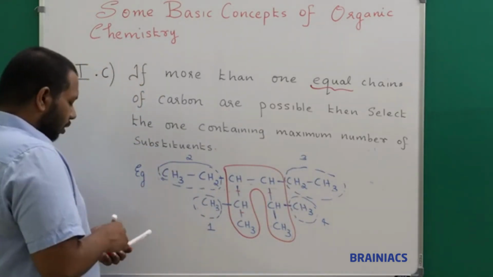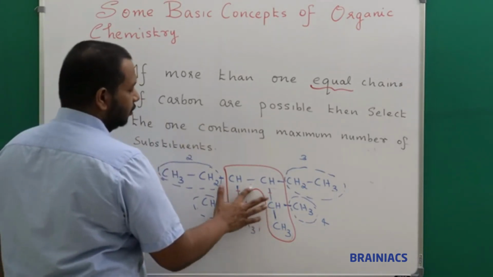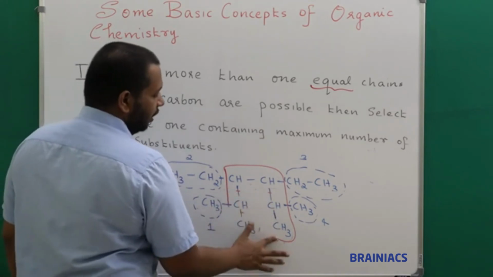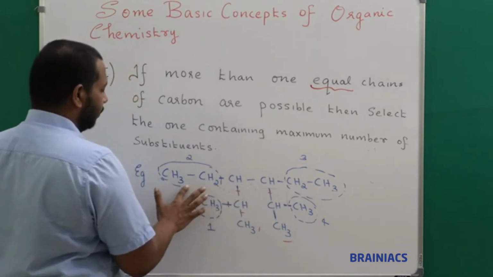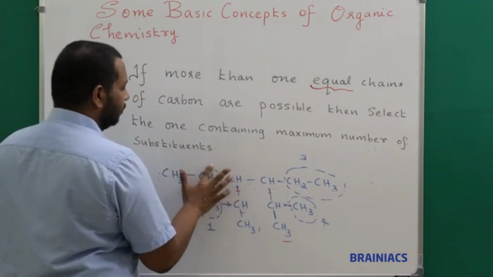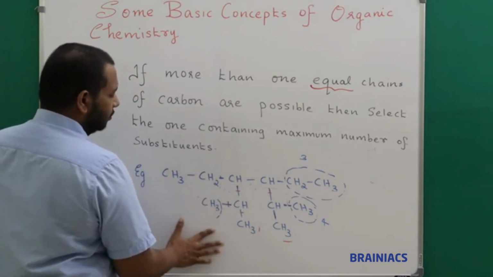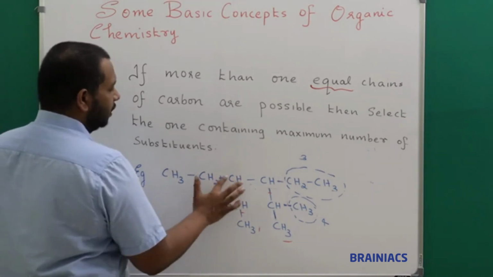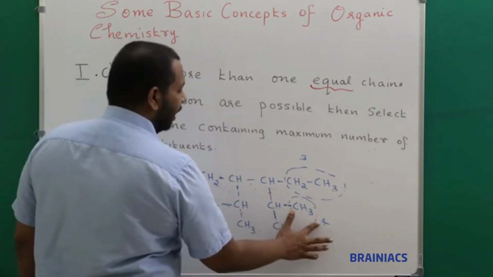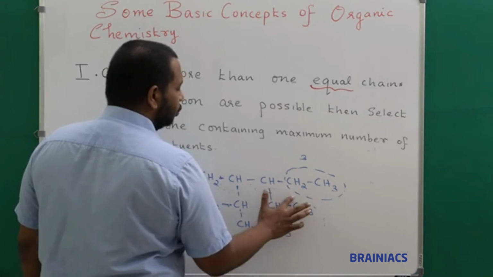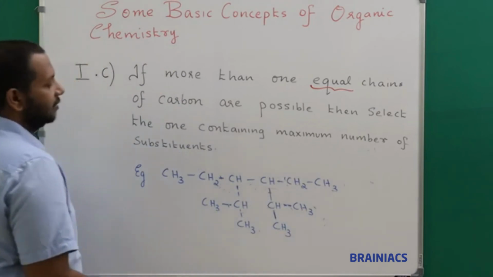Now if I am choosing some other thing as my parent carbon chain, for your understanding, you can see the difference. Then it becomes very clear for you. Understanding this rule in a perfect way is very important. I will rub this and we will try to choose some other path. While trying at home, please try different paths, calculate the number of substituents, and choose that path which gives you the maximum number of substituents. Then that will be the answer.